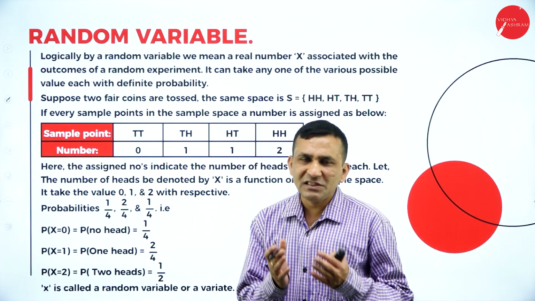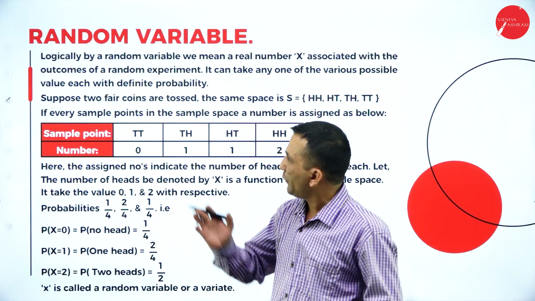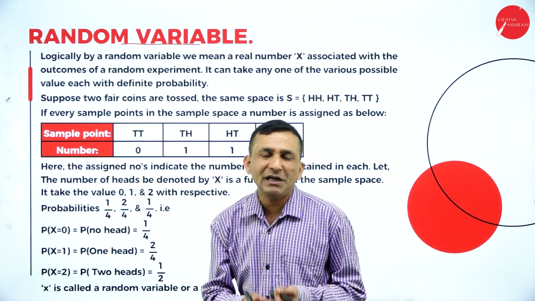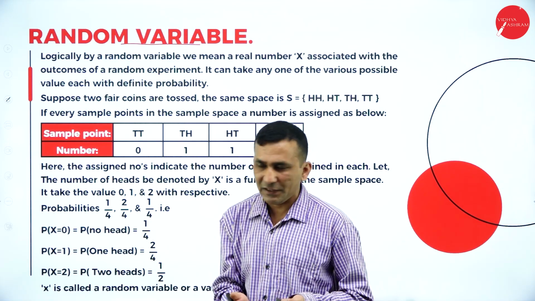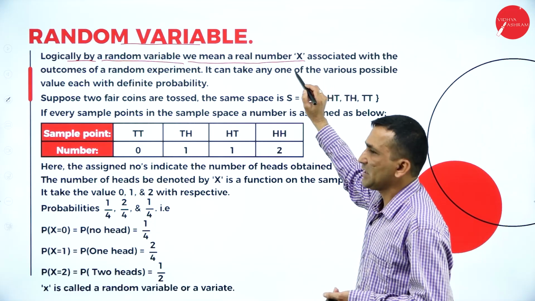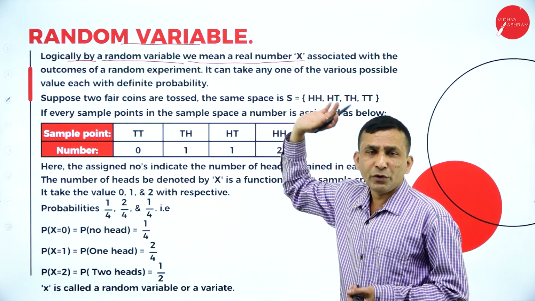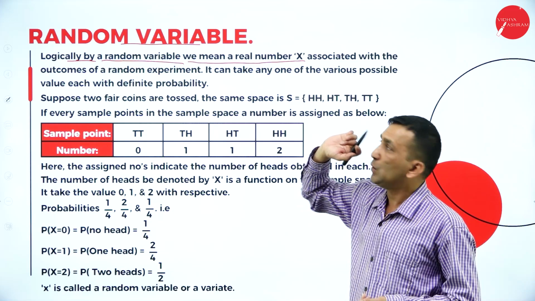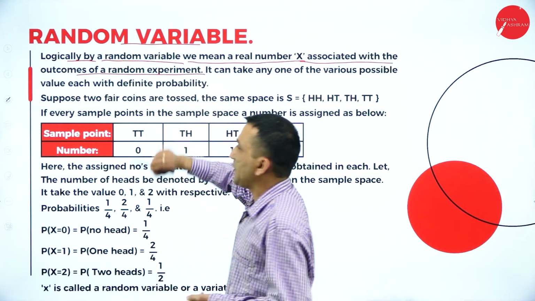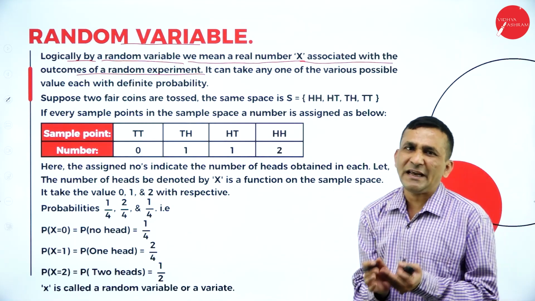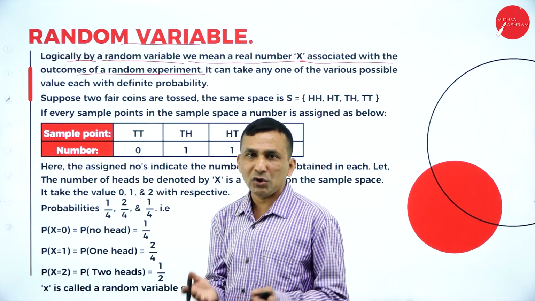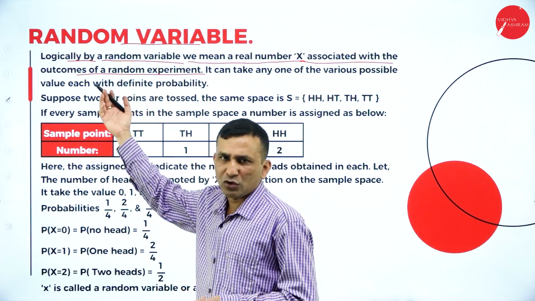That was the last slide related to mathematical expectation; now we move to the random variable. The random variable completely depends on what kind of experiment. Logically, by random variable we mean a real number x, because in any experiment you need to identify that there is an x value. So here x is associated with the outcomes of a random experiment, because without an x series value we can't assign any probability. That's why we need to depend on the x value, from the outcomes only.